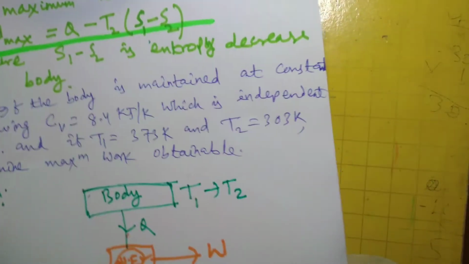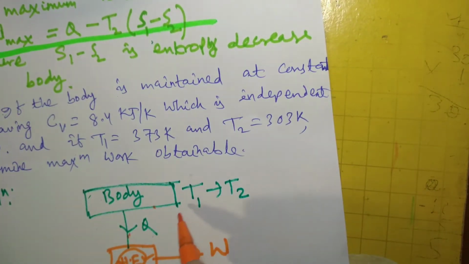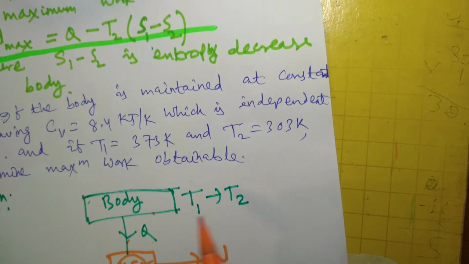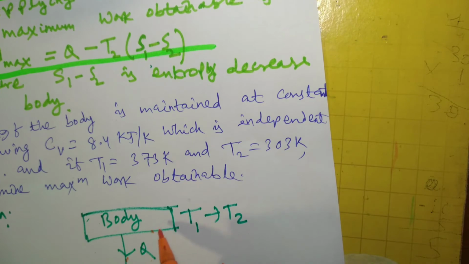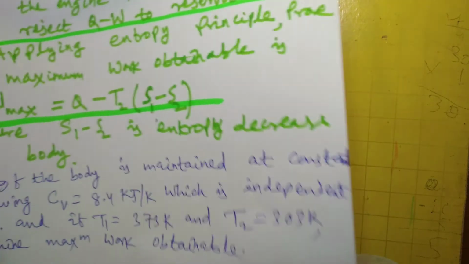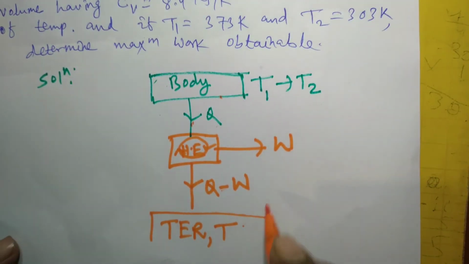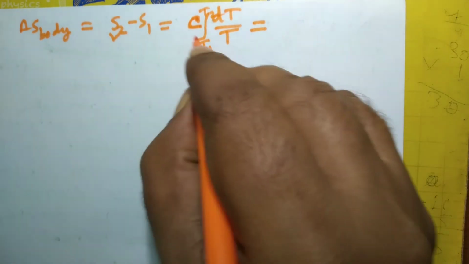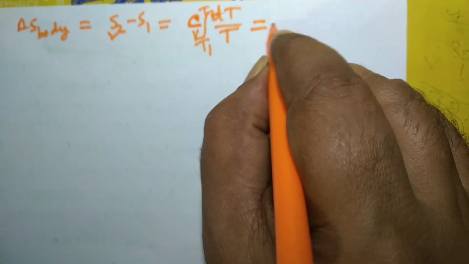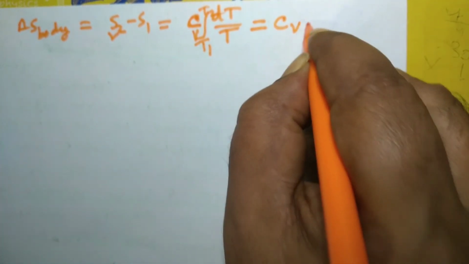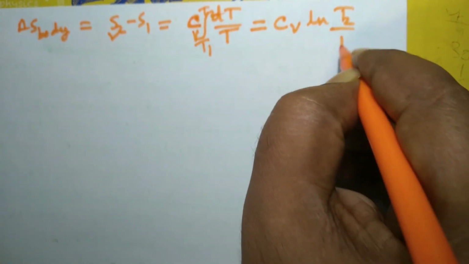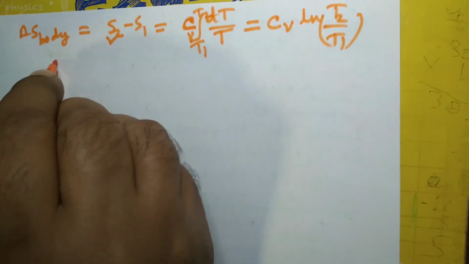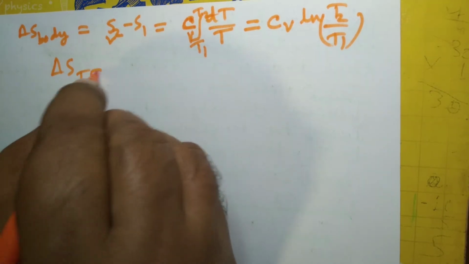Since this is a finite body, this whole process will continue, and this engine will continue to produce work only up to the point when the temperature of the body reaches the temperature of the reservoir. So this temperature is the reservoir temperature. So the integral of C dT by T, in fact this is Cv, the heat capacity at constant volume, gives Cv ln T2 by T1, and you see the delta S of the TER.